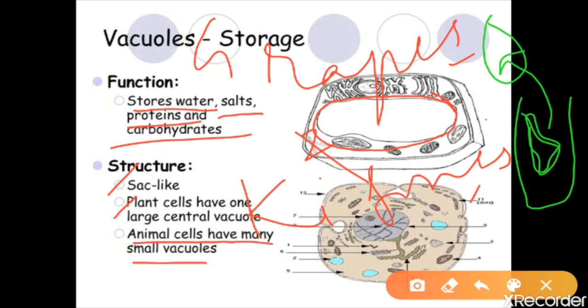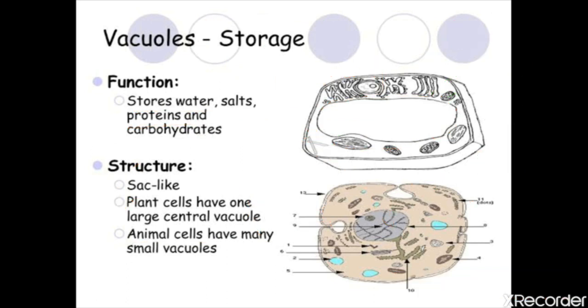Is there any pore through which water entered the grapes? Actually no. That is the plant cell. The vacuole has the function of storage, so the vacuole contains the water in the case of grapes. So here we have completed the vacuole and the lysosome.